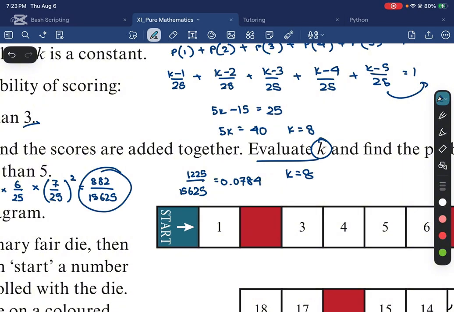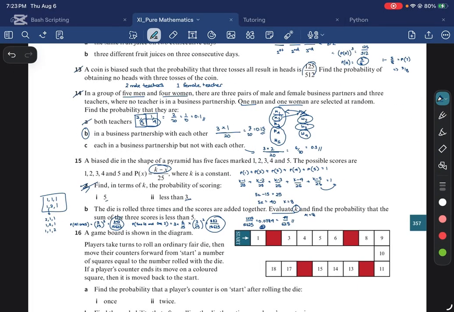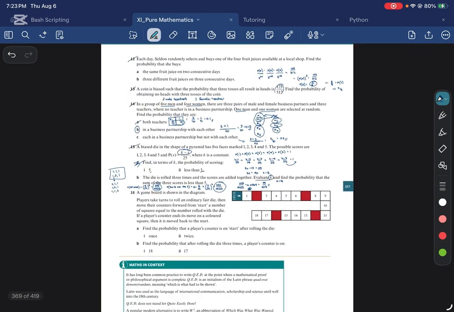That is your solution. If you write it as a fraction, with k being 8, this solution is 49 over 625. So 0.0784 is 49 over 625, if you put it in your calculator. All right, so that is how you do 15. I hope it was clear, and I can erase it.